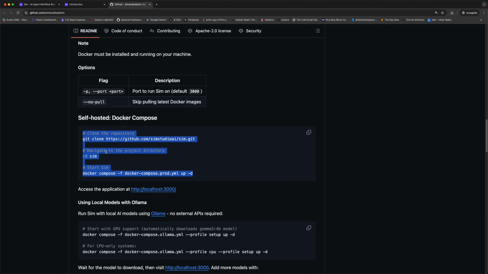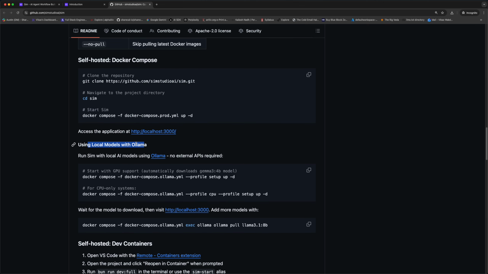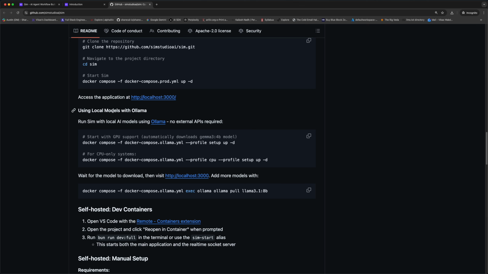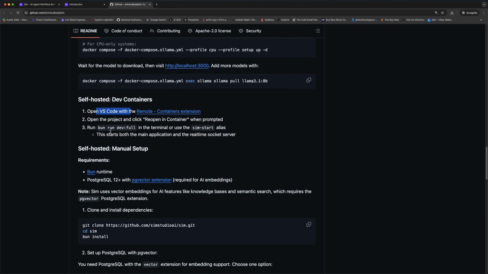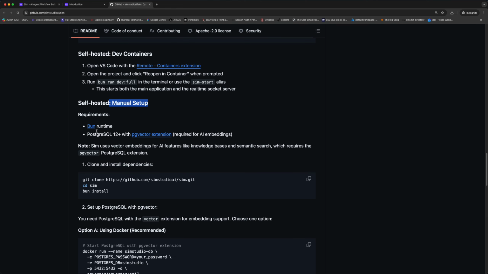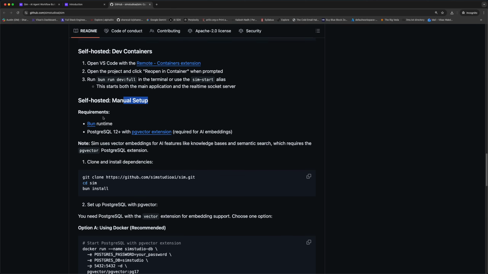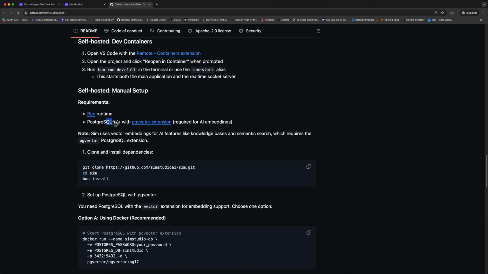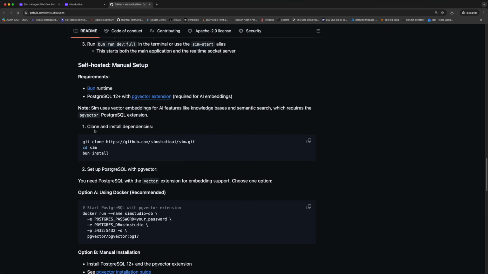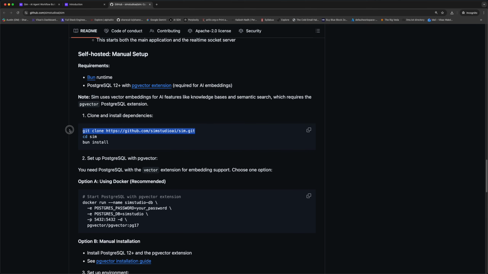Then you can also use local models like Ollama, self-host, or run in VS Code. There are many types of setups, like manual setup, where you should have Bun installed and PostgreSQL with the pgvector extension, which is an extension for AI embeddings. They have provided everything; now you just have to copy and paste.